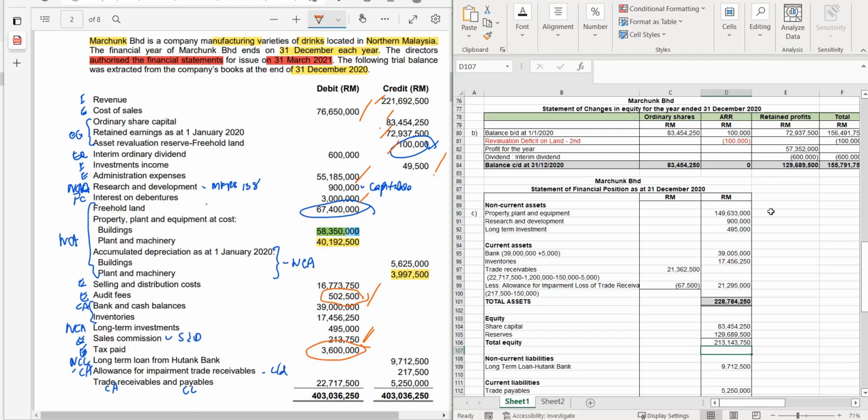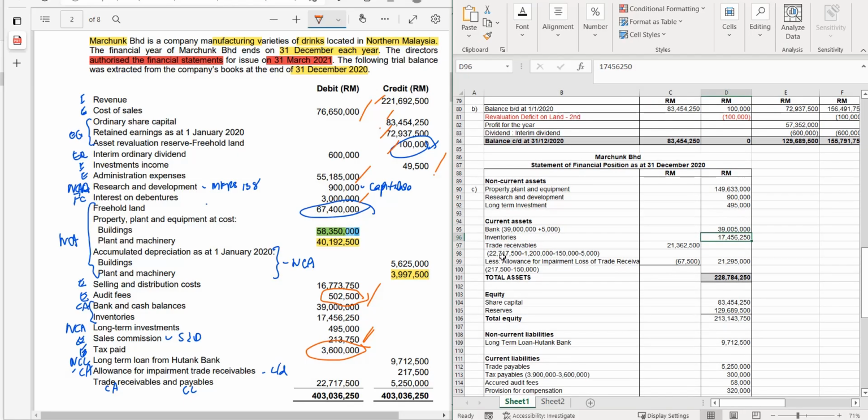Property, plant and equipment. So I will work out this for you later. I will just show the research and development. But this one, as I mentioned, we assume it fulfill the capitalization criteria for being shown as an asset. You will learn further next semester. Long-term investment, no changes. Bank, this 5,000 was due to the cash sales that was just being recorded. That now increased to 339,005 million. Inventory has no reduction since there are no adjustment.